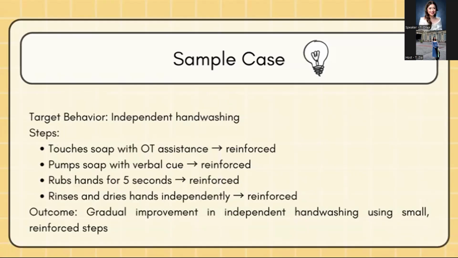So we can see in the steps, for example, touches soap with OT assistance, we give reinforcement. Pumps soap with verbal cues, we give reinforcement. Rubs hands for 5 seconds and then rinses and dries hands independently. So basically, the final goal is independent hand washing, but the child is not doing the full sequence yet. We are reinforcing each small step that they can currently perform while gradually increasing expectations.